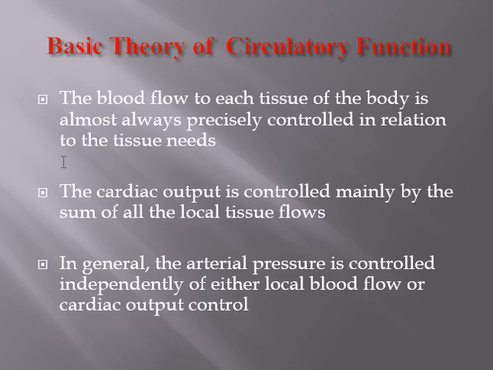The cardiac output, as we will discuss in chapters 20 and 22, is the total amount of blood that is pumped out of the heart in each minute. 5 liters per minute is the amount that is pumped by the left ventricle, and similarly the right ventricle also pumps a similar amount, 5 liters per minute. So cardiac output is controlled mainly by the sum of all local tissue flows.